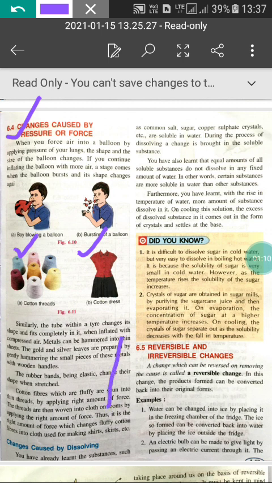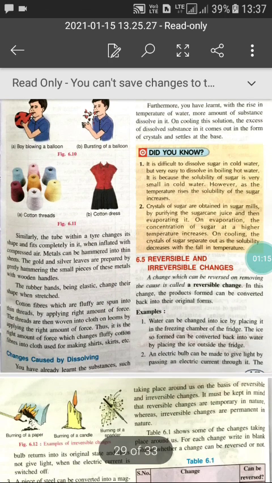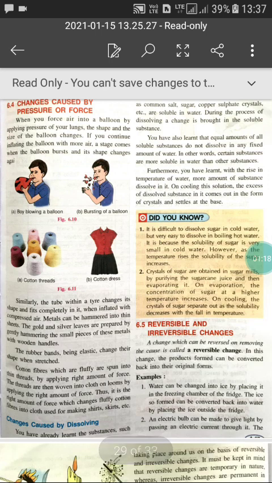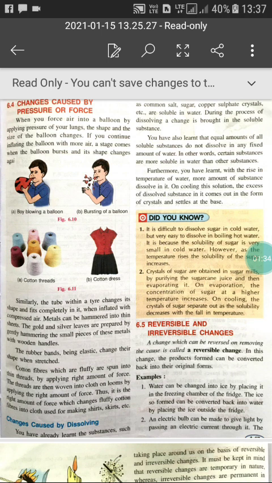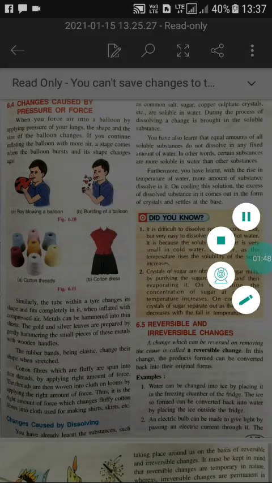So similarly, the tube within a tire changes its shape and it fits completely in it when inflated with compressed air. Metals can be hammered into thin sheets, and gold and silver leaves are prepared by gently hammering small pieces of these metals with a wooden handle. And rubber bands, being elastic, change their shape when stressed, and cotton fibers, which are fluffy, are spun into thin threads by applying the right amount of force.